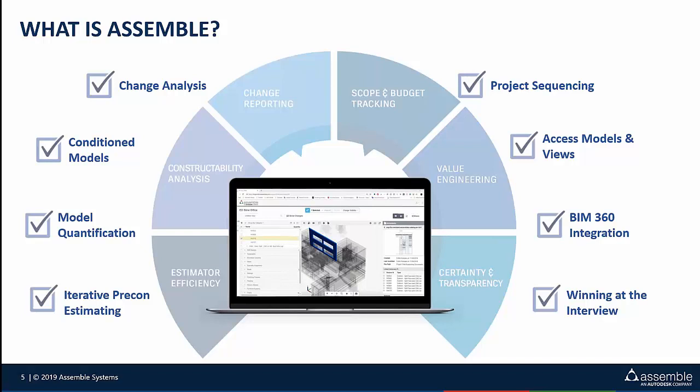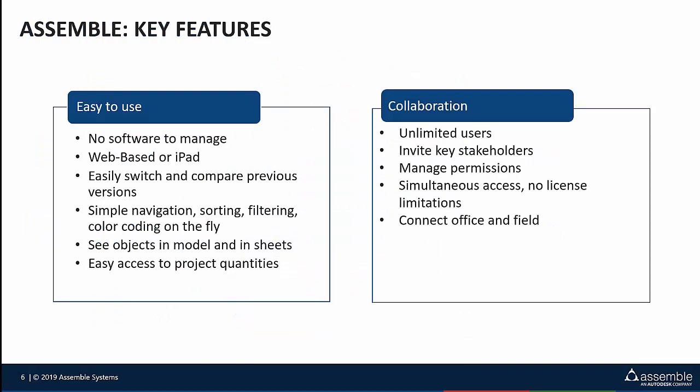So I want to point out some key features inside of Assemble that really make us special. I shared a minute ago that it's that organized project data and its accessibility and its usefulness that's critical for your team. And one of Assemble's key features is our accessibility. Our licensing always provides for unlimited users inside and outside your organization so that you can get the right people involved in this data.